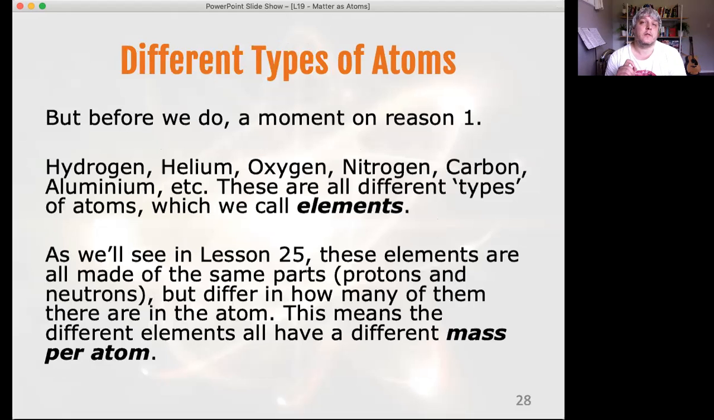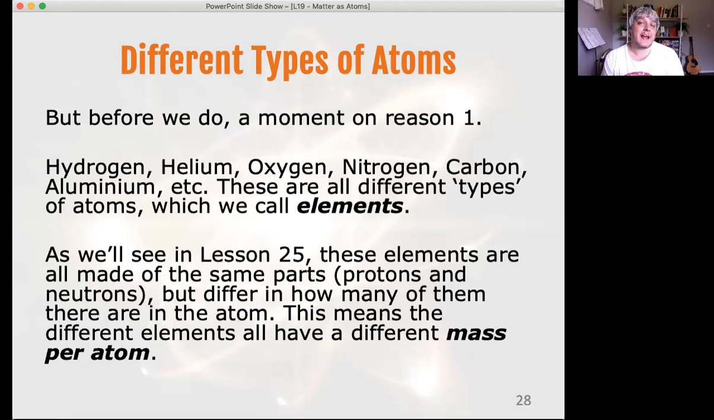So I'll just mention quickly on that first point, the different types of atom. Hydrogen, helium, oxygen, etc. They are all different types of atoms, which we call elements. So every different type of atom is an element. So hydrogen is an element, helium is an element, and so on. As we'll see in lesson 25, these elements are all made of the same parts. So protons and neutrons are the bits that make up these elements, these atoms, but they differ in how many of them there are in the atom.